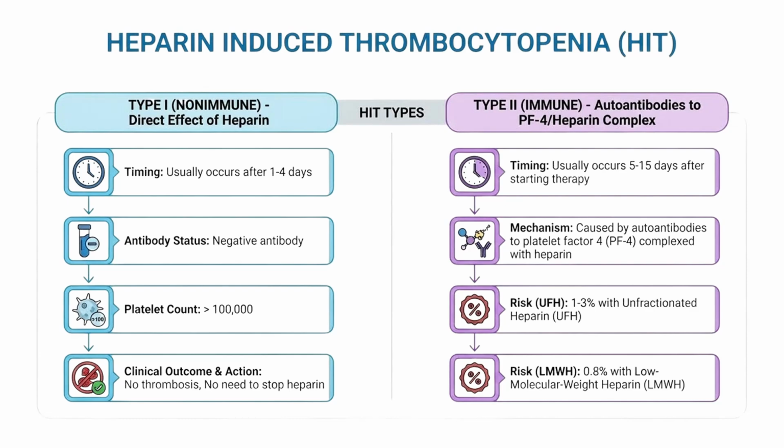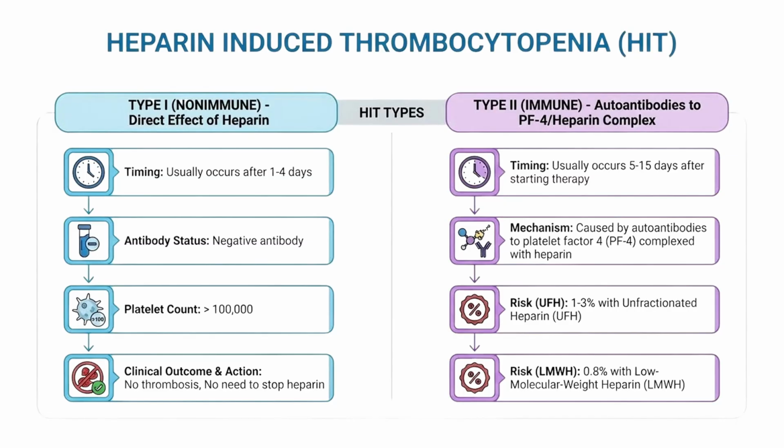And there's two types of HIT. Type 1 is a non-immune, and you say, what's going on with this? The timing is usually 1 to 4 days after initiating heparin. And antibody status, there's no antibodies. Platelet count is greater than 100,000. Clinical outcome and action, no thrombosis, no need to stop heparin.